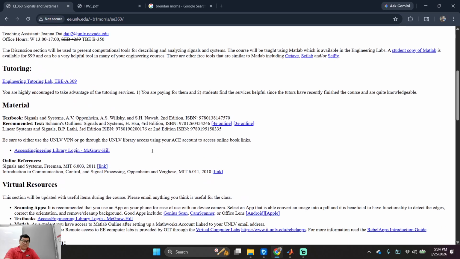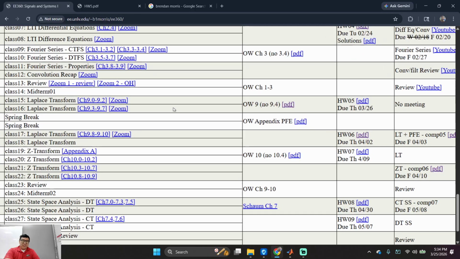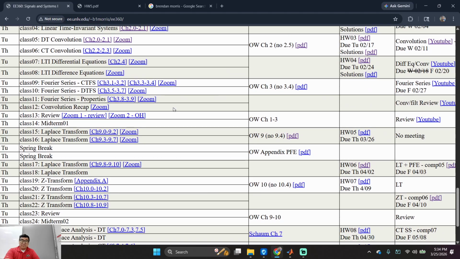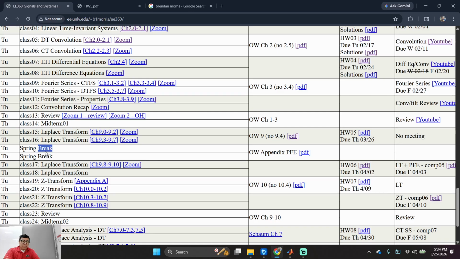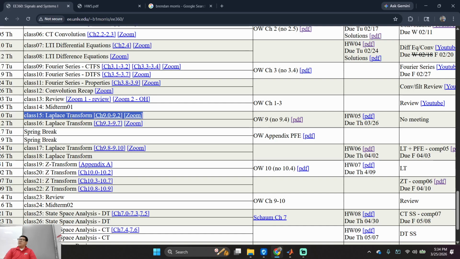360D. What did we do the last time? I don't remember. Spring break, Laplace transforms. Okay, how are we doing with Laplace transforms? How's Dr. Morris doing with it? Not too bad. Are you guys understanding what's going on? I'll give you guys a quick little breakdown of what the Laplace transform is and why you're learning it. All right, is that good? What else did you guys learn? Actually, what did you guys do?